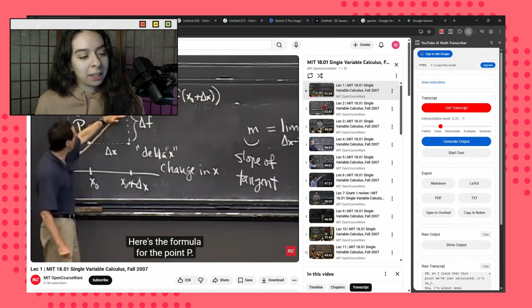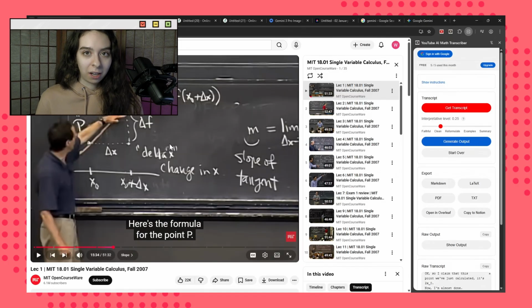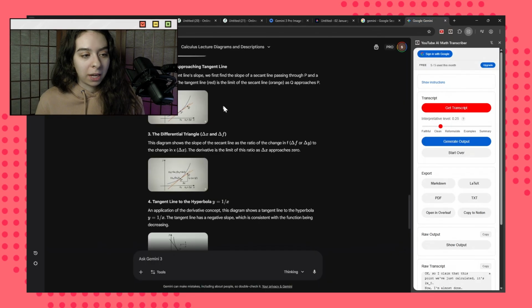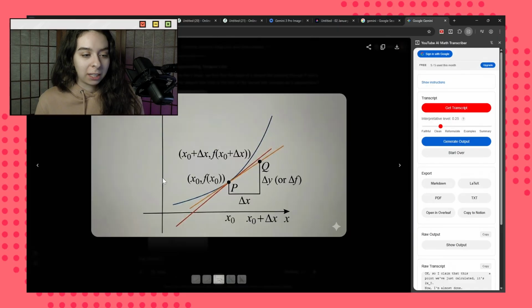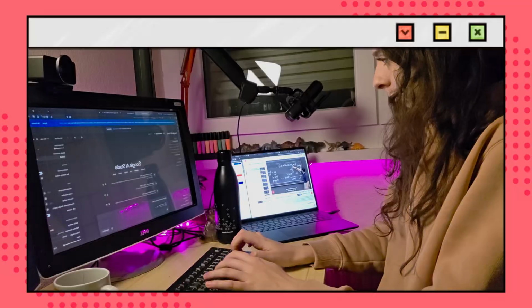Whereas for videos like this one, where it's an actual recording of a lecture, we will obviously need to clean the image somehow to make it clear. I tried a couple of things with Gemini, like basically give it a messy screenshot and then it returns a diagram like this. I'm a little scared that the AI might make things up, but let's give it a try. I mean, I've already called this the YouTube AI math transcriber, so let's see how far we can get with this.